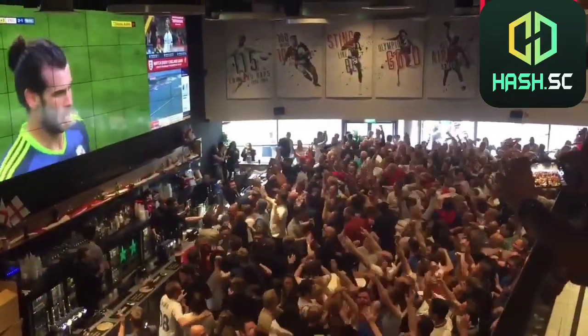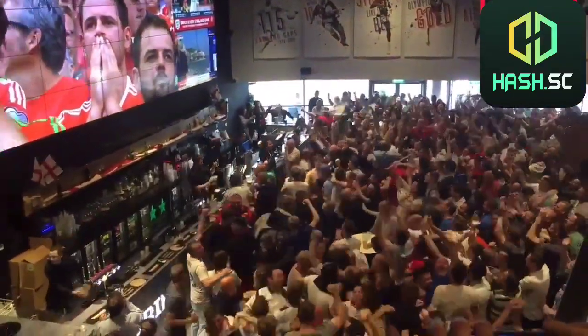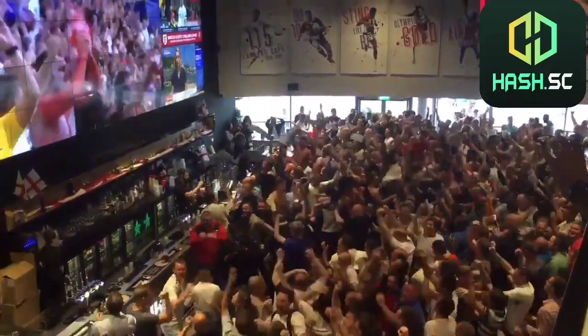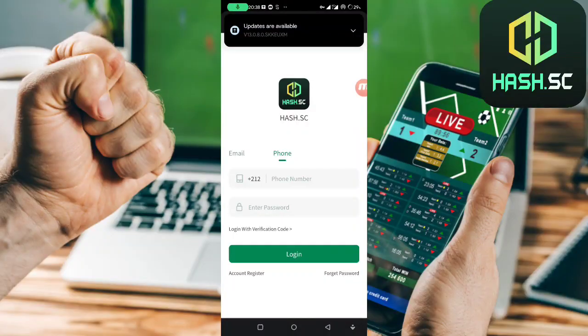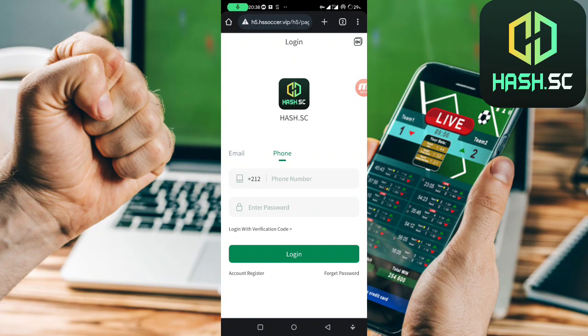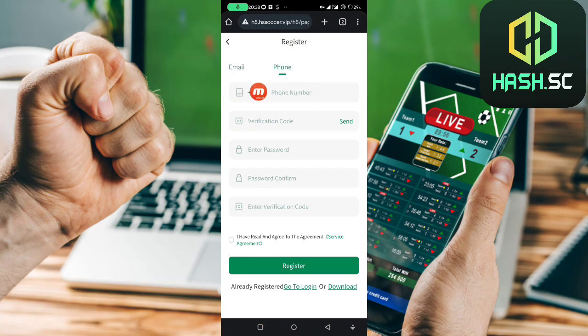Behold, here comes an app aimed at the World Cup 2022, and it's called Hash.sc. To use this application, you can register using a phone number or an email address. You can just simply register. You type your phone number without the zero, you put the verification code, the password, and confirmation password, and you click on register. The same thing goes for the email address, and you get a 5 USDT welcome gift for new users.